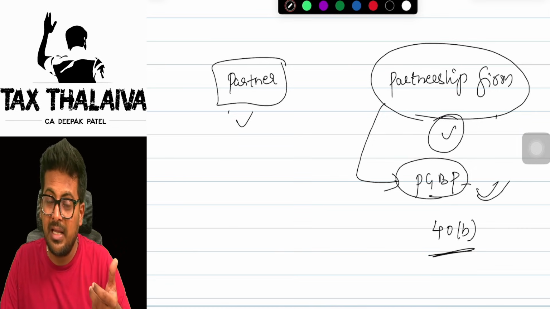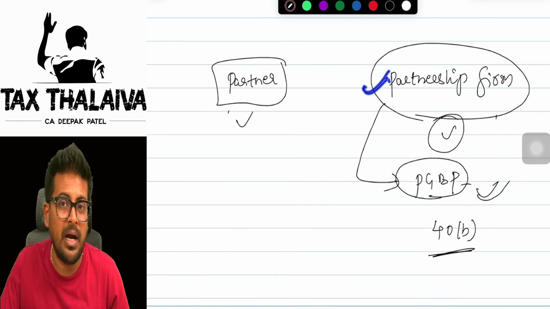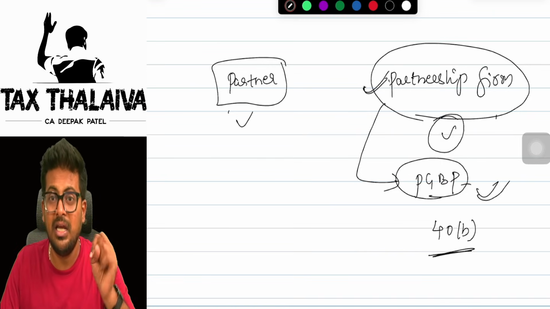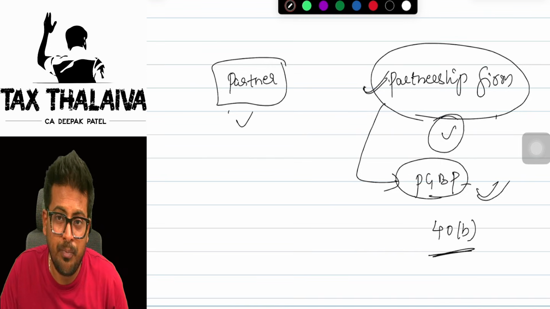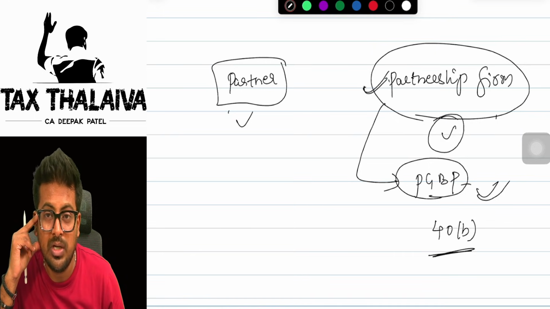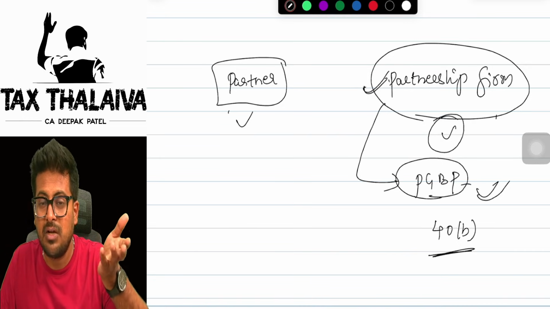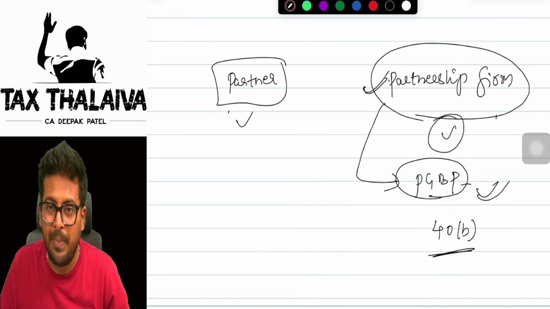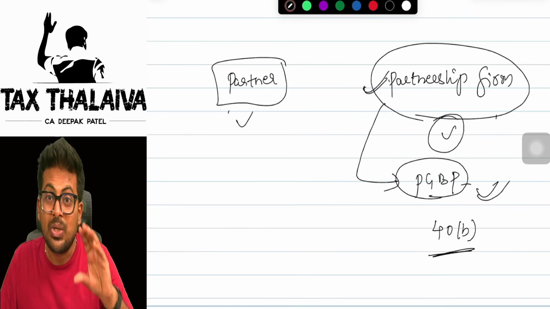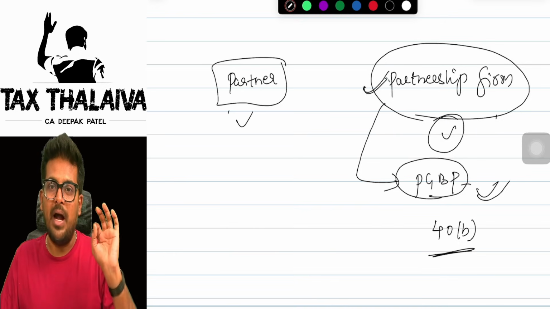So if you disallow, it means that the disallowed expenditure is already taxed in the hands of the partnership firm. That disallowed expenditure due to section 40B will already be taxed in the hands of the partnership firm. Then the same amount cannot be taxed again in the hands of the partner. Yes or no? So whatever expenditure 40B allowed, did the partnership firm pay tax on that? No, it did not pay because it was allowed as a deduction. So that 40B allowance is taxable in the hands of the partner.